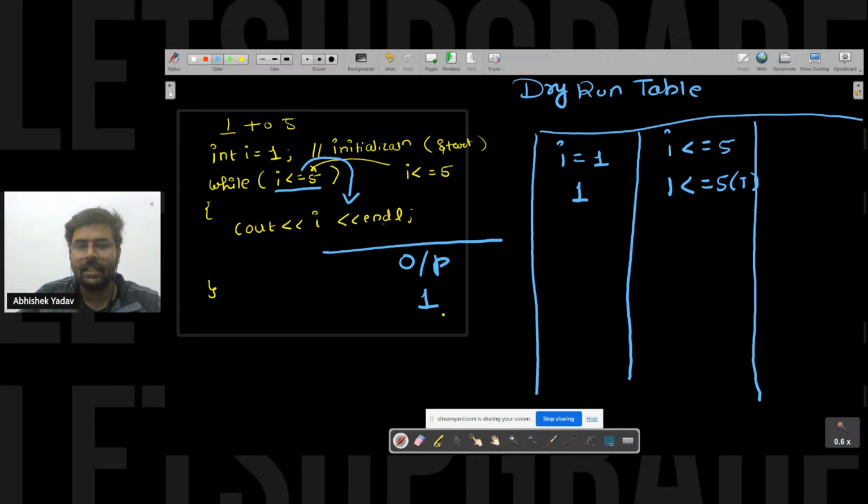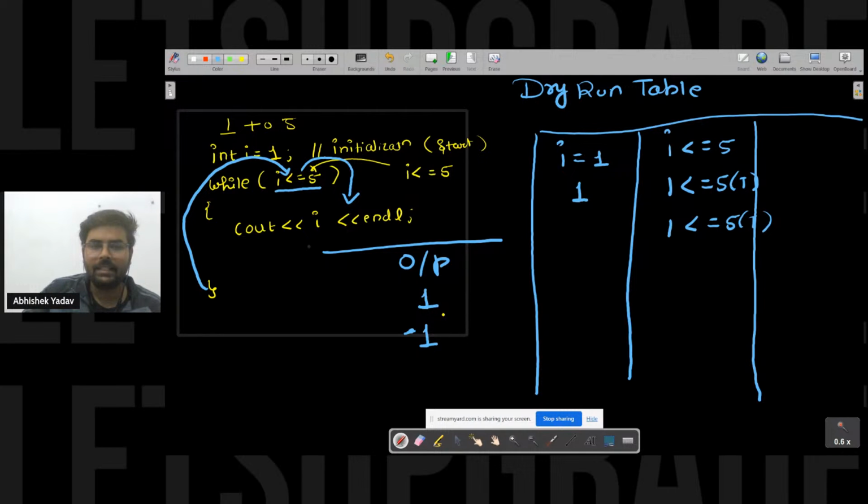After that, endl is doing what? It is moving me to the next line, that is here, right? After that, what will happen? Again I will go to the condition. Okay, after executing the body of the while loop, I will again go to the condition part, and I am checking the condition. Here the condition is 1 is less than or equal to 5 again. So you can see, again the condition is true. Again what am I printing? I am printing 1. So I am doing something wrong here, right?